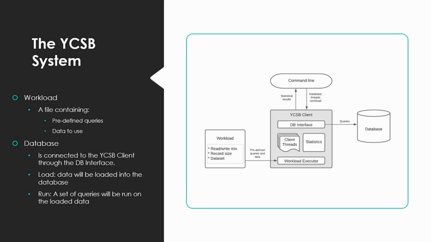There are two phases that the database should see when running a workload. The first is the load phase, which loads records into the database. Next is the run phase, which runs queries on those records. Notice that nothing is returned from the database. This was reflected in the YCSB literature. This is because the client's threads measure statistics when executing instructions on the database.